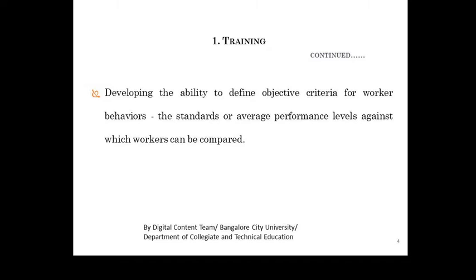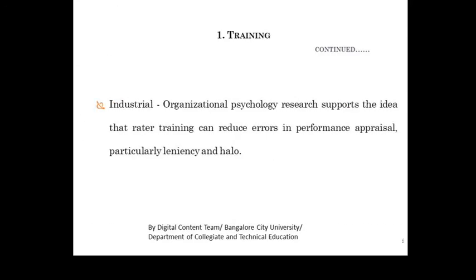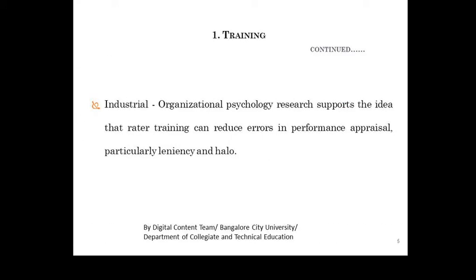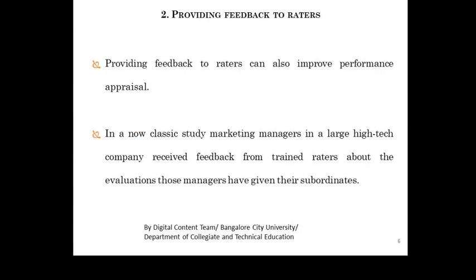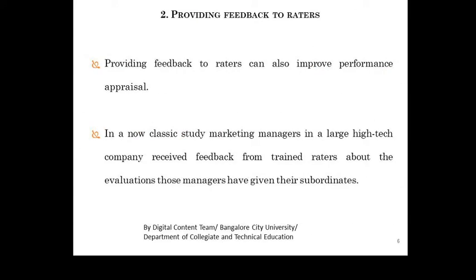So give the rating based on their abilities. That is also one factor that reduces the bias of the employee performance appraisal. So already I have told you it also reduces the leniency and the halo effect. The second method I have told you is providing feedback to raters. So providing feedback to raters also improves the performance appraisal.